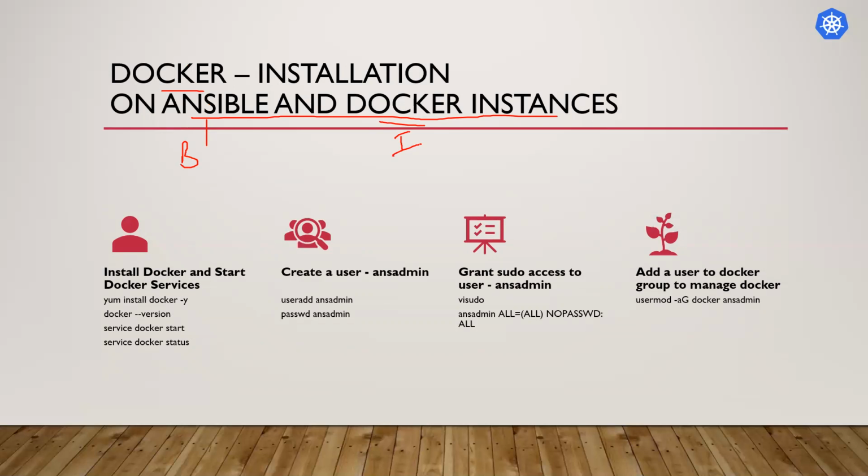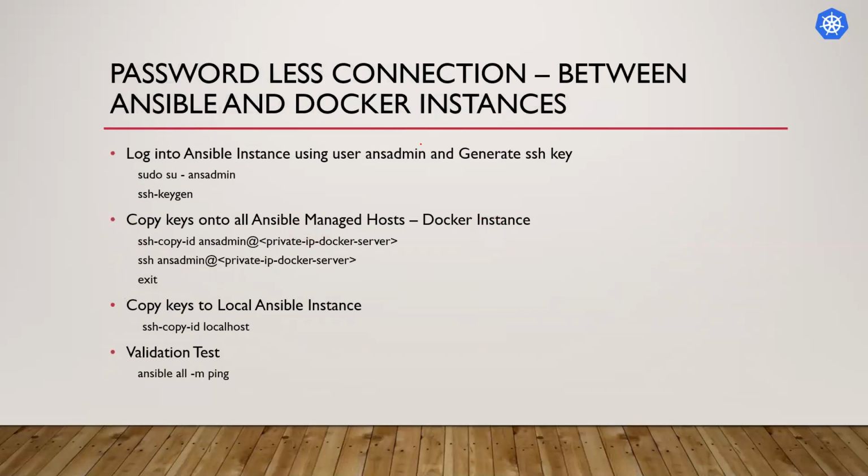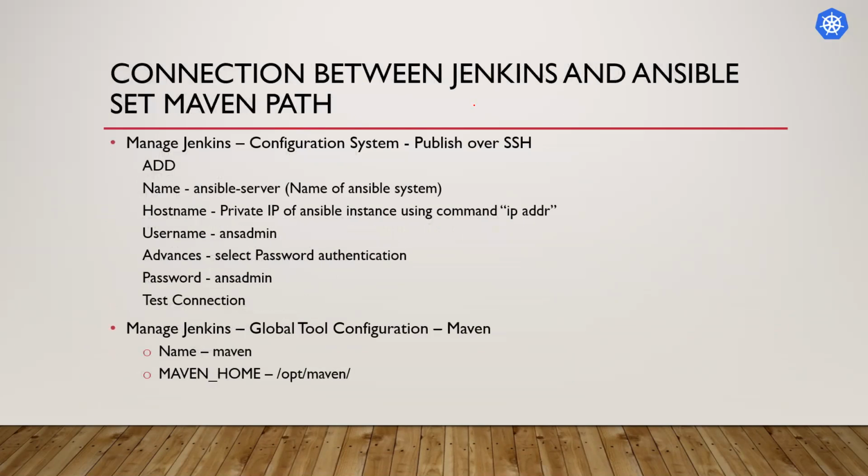After installing Docker, we'll create passwordless connectivity between the Ansible and Docker instances. After that connectivity is done, we'll create a connection between Jenkins and Ansible. And at the same time, we will set the Maven path in Jenkins.